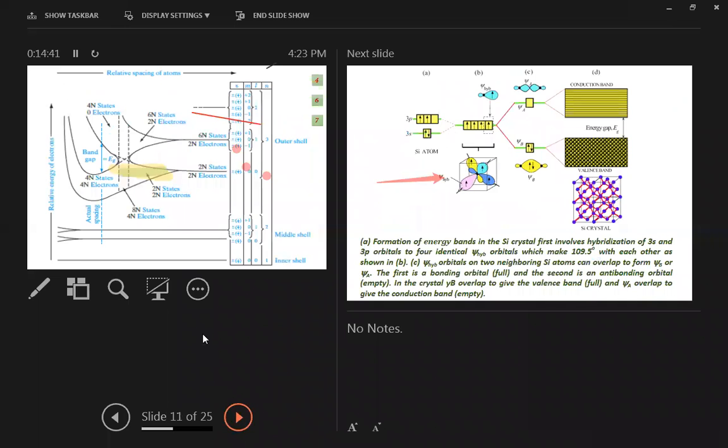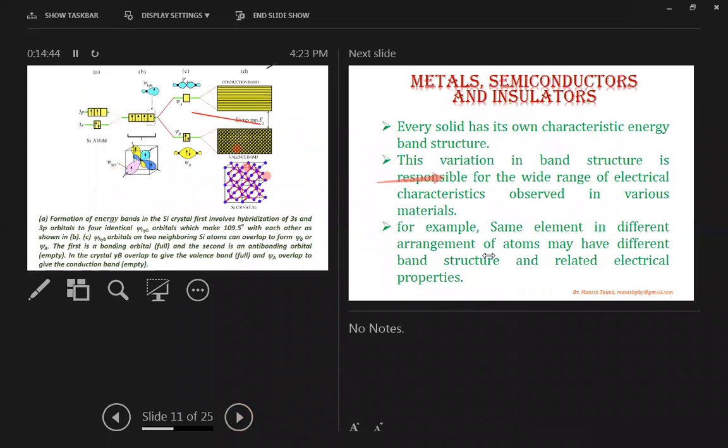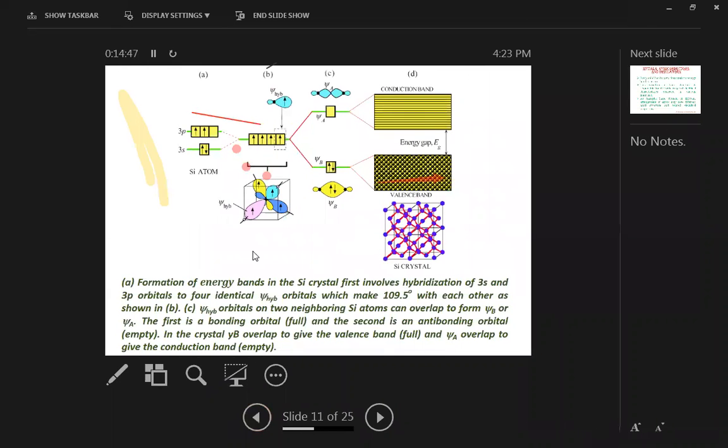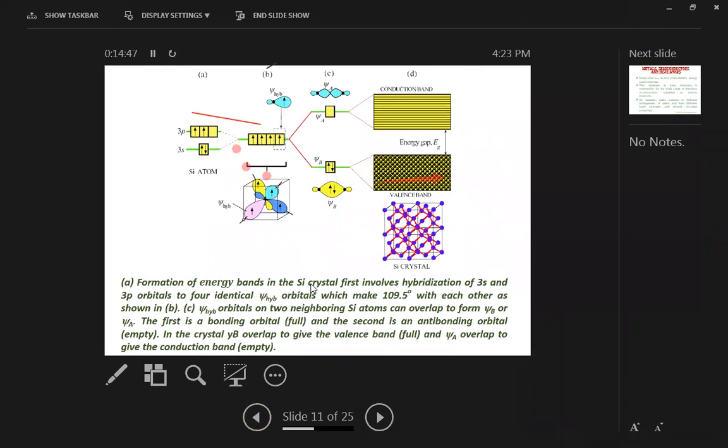So to combine the whole picture, we can see the formation of energy bands in a silicon crystal first involves hybridization of 3s and 3p orbitals. Here, this is the 3s with 2 electrons, and this is the 3p level with another 2 electrons of the silicon atom. So these overlap to form a hybridized orbital. This psi hybridization is showing the hybridized orbital. Here is the hybridized lobe of the orbital.